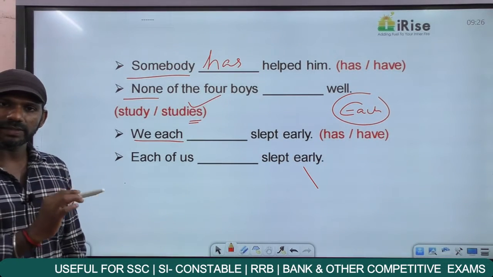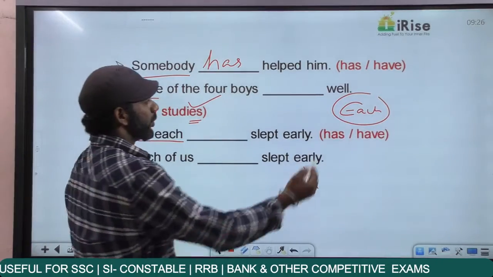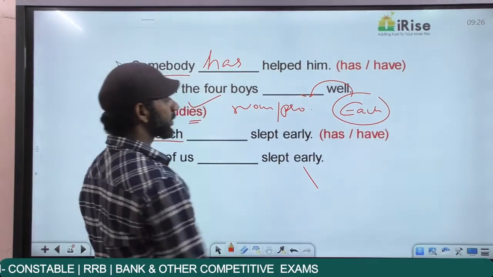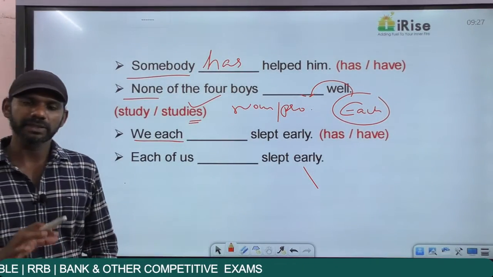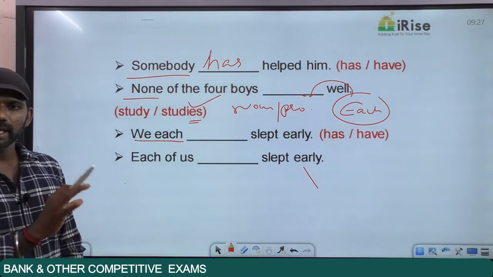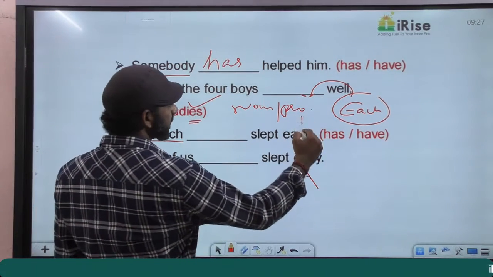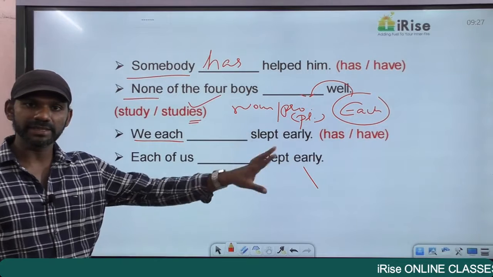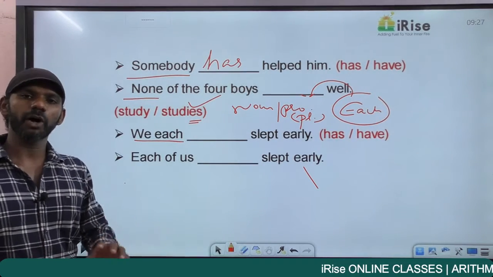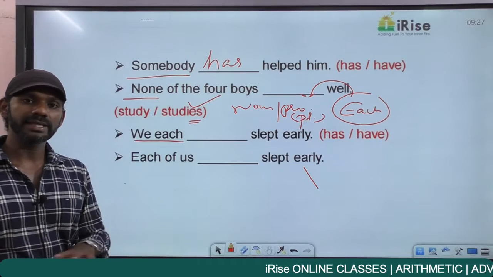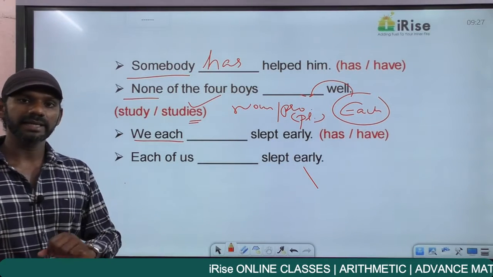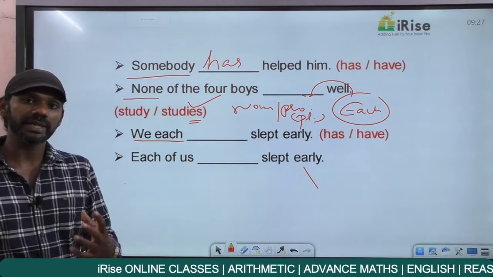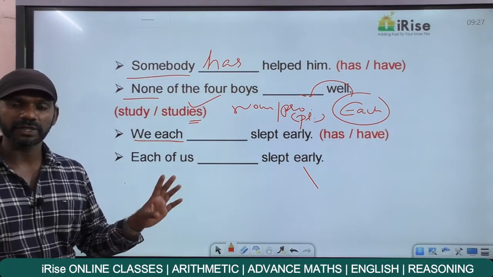The exception regarding the usage of each is this. When there is a noun or pronoun in front of each, that noun or pronoun must be plural. Noun or pronoun does not matter because a pronoun stands for a noun. The boy each is a wrong usage. The boys each is a correct usage. The girl each is wrong. The girls each is correct. The child each is wrong. The children each is correct. Because a noun or pronoun that comes in front of each must be plural.